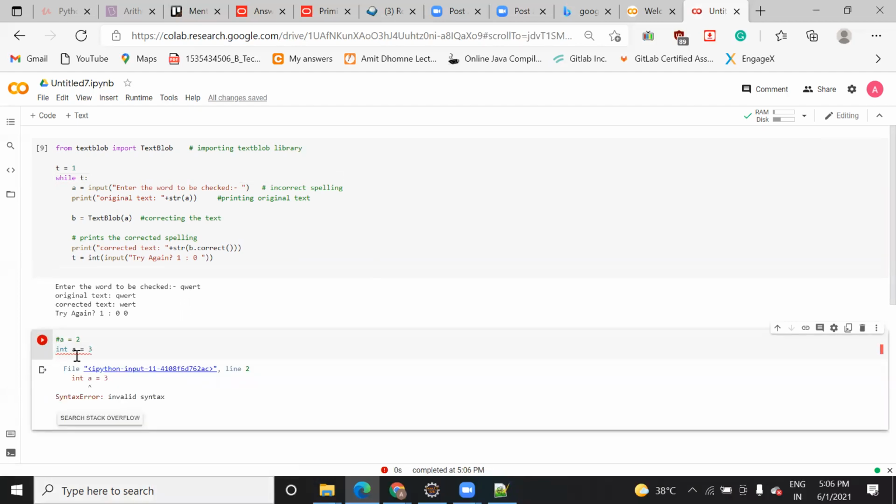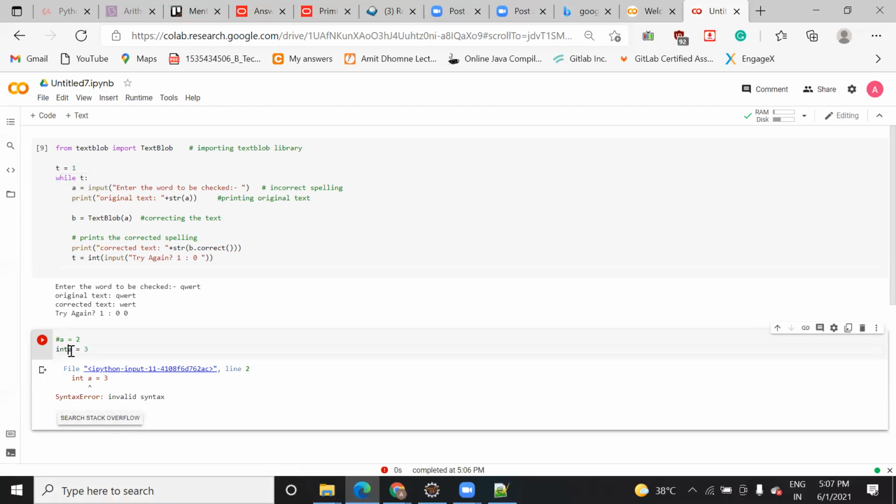Let me comment the first one and let me run it. Here you use hashtag; hash is comment, just like in Java we use slash. Here we use hash. So if you see, when I add integer, it is giving error, invalid syntax.